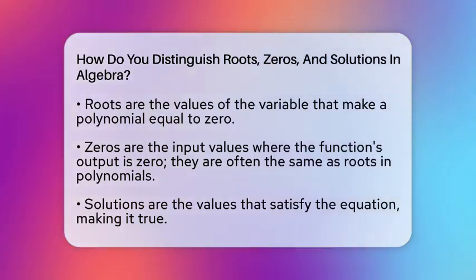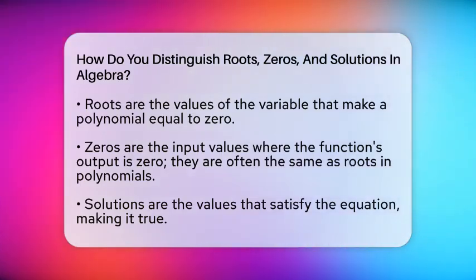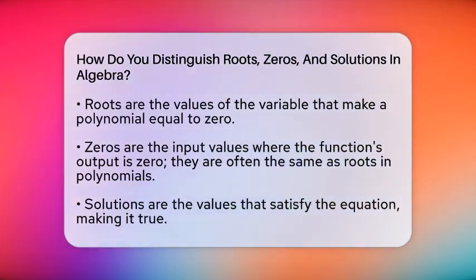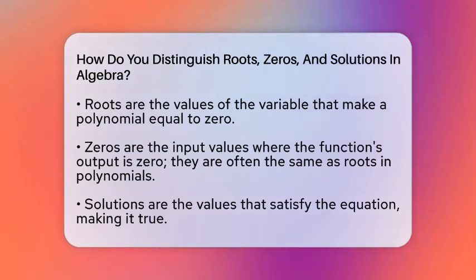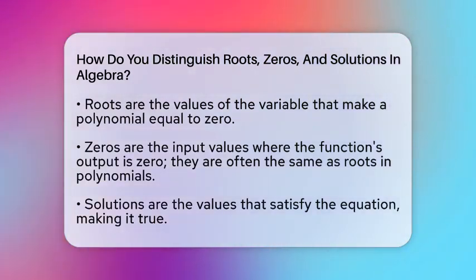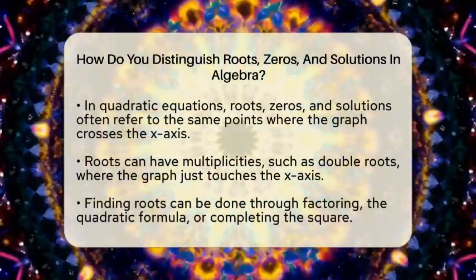Roots are the values of the variable that make a polynomial equal to 0. For example, if you have a quadratic equation like 2x squared plus 3x minus 5 equals 0, the roots are the specific values of x that satisfy this equation. These roots are the points where the graph of the parabola crosses the x-axis.